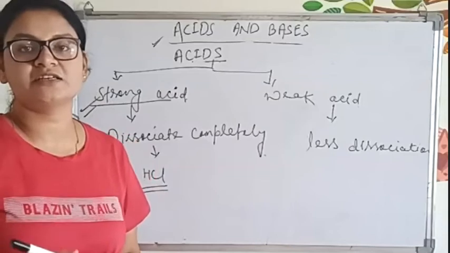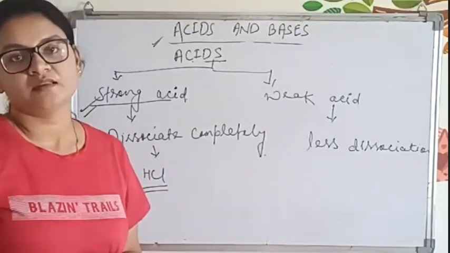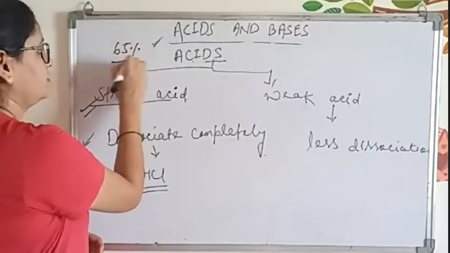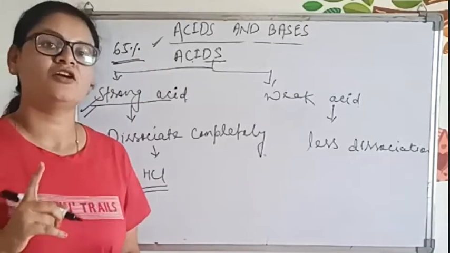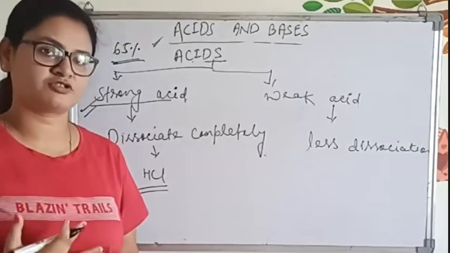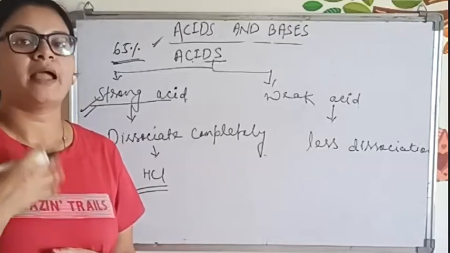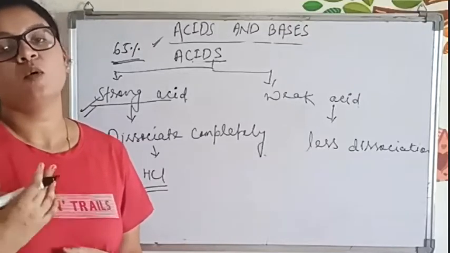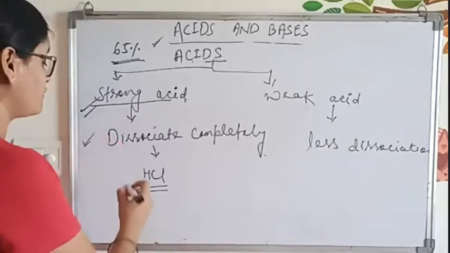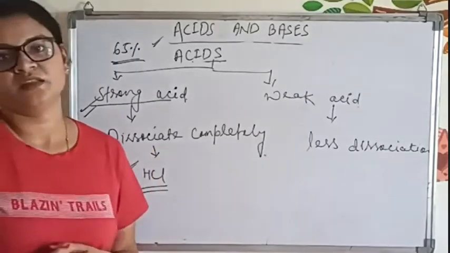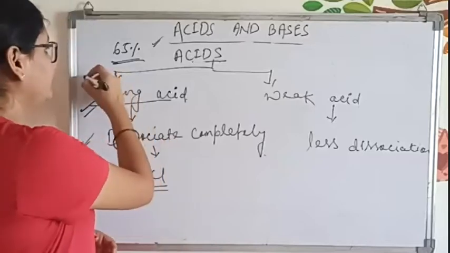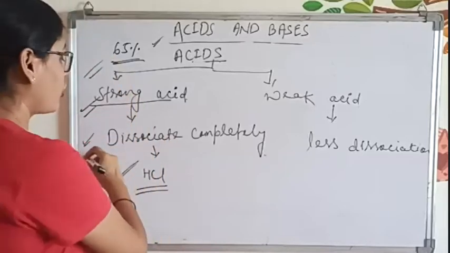How much concentration is needed for lab? Tell me. Dilute, 1/100, 65% concentrated. That means in 1 liter of solution, there will be 65% of HCl or H2SO4 or HNO3, and the rest, 35%, will be water. We cannot use 100% concentrated acid as it is very, very strong. A single drop can cause severe danger. Understood? So we are diluting it and we are using it as a conc acid.